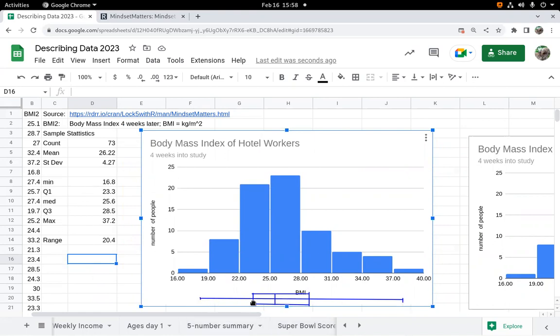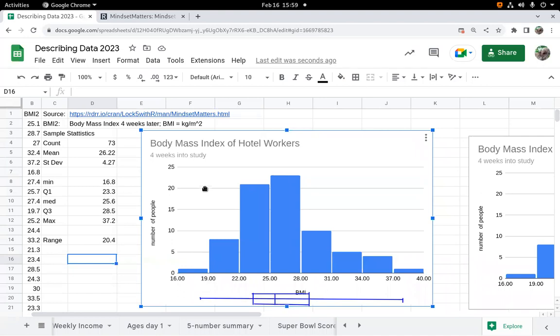And what I should expect to see is anywhere there's a narrow quarter, like the second quarter here, that's where a tall stack is. The third quarter here between median and quartile 3 has another tall stack. And anywhere there's shorter stacks, I should expect to see a long quarter. And a reminder, what are these numbers telling me here? The first quartile marks a number for which 25% of the data is below that. So each of these 1, 2, 3, 4 sections is corralling 25% of my data.